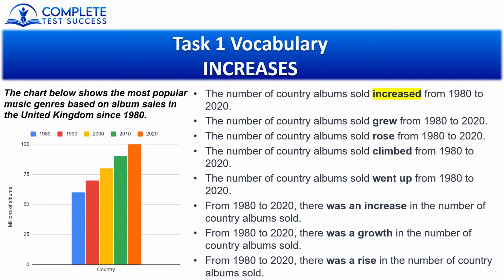And when the IELTS examiner is deciding on your lexical resource score, they will count different forms of the same word as different words. So here we have increase used as a verb and increase used as a noun, and those will be counted as two different words by the IELTS examiner. So those are the various ways to describe when the data goes up after each year. And now we will look at how to describe when they go down.